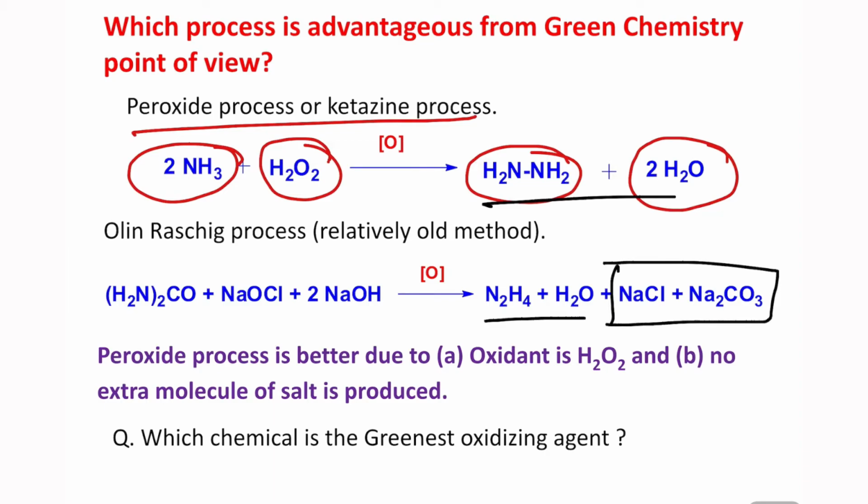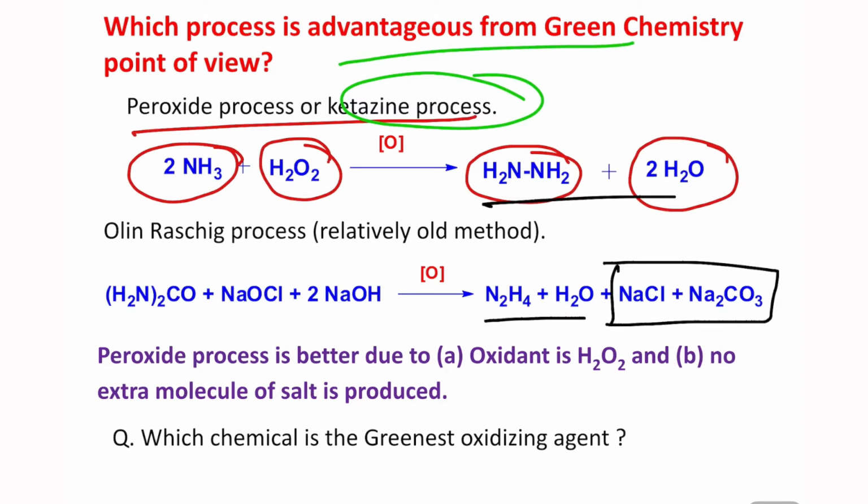Now the issue is that we need a huge amount of reagent for our chemical reaction. Along with that, if we produce a stoichiometric amount of byproduct, first of all we need to think, what shall we do with this? If we can't dispose of or utilize it properly, it's pollution. And another thing, when something is unwanted, industry faces a huge loss in order to handle the byproduct. So that's why, based on my understanding, this ketazine process is advantageous from a green chemistry point of view.